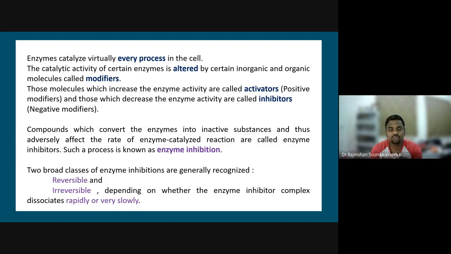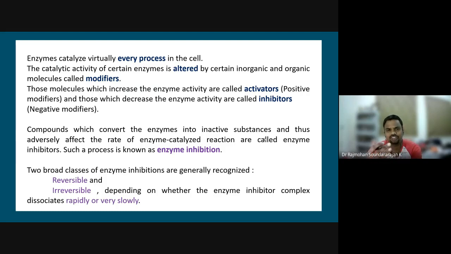So we are going to discuss these enzyme inhibitors right now, which are not good for the enzyme also, right? These are the materials which reduce the catalytic activity. Any substance that can decrease the enzyme activity is called a negative modifier. There are positive modifiers and negative modifiers. Whatever compound converts the enzymes into inactive substances and thus adversely affects the rate of the enzyme catalytic reaction is called an enzyme inhibitor.